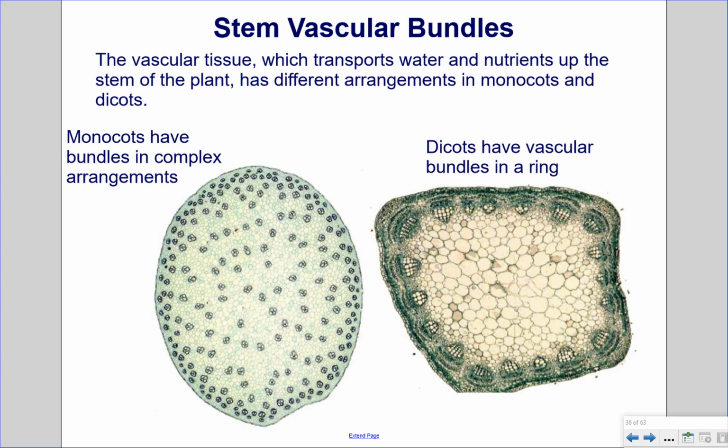Stem vascular bundles. The vascular tissue, which transports water and nutrients up the stem of the plant, has different arrangements in monocots and dicots. Monocots have bundles in complex arrangements, while dicots have vascular bundles in a ring.